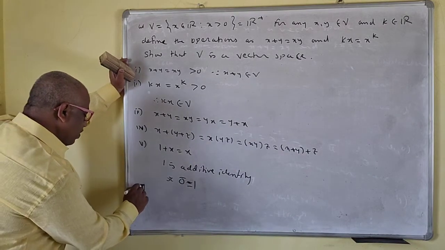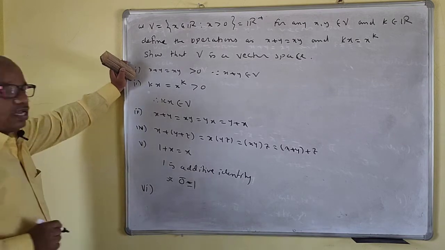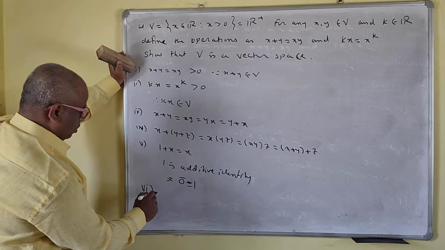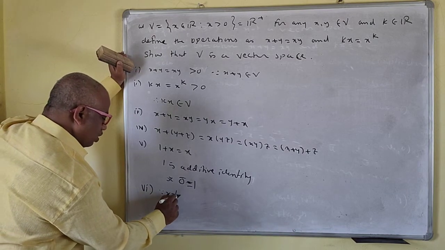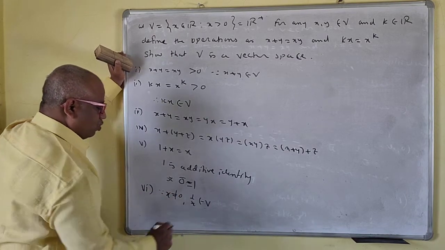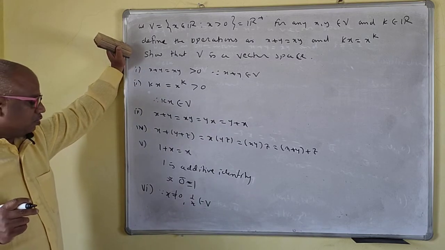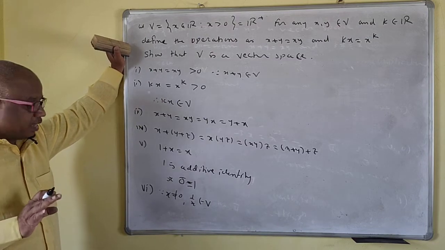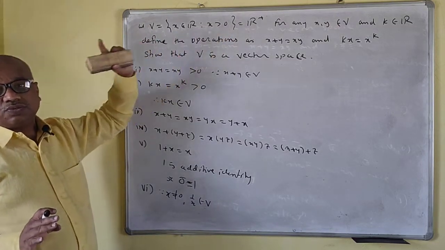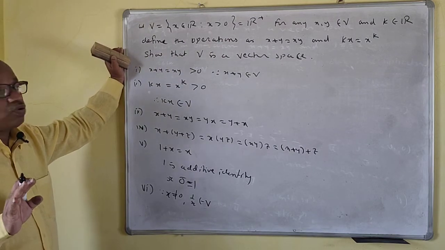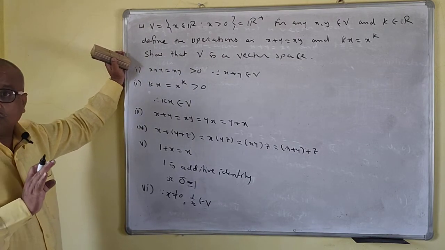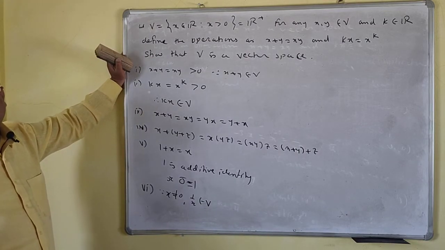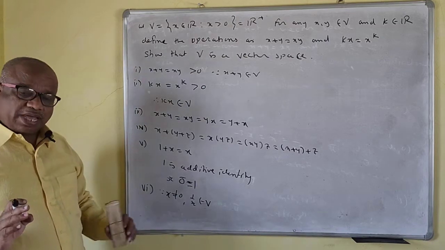Now you have to define the negative vector. Since x is not equal to 0, 1 by x belongs to V. Because x is greater than 0, that means 0 does not belong to V, since V consists of positive numbers and 0 is not positive, nor is it negative. So 1 by x belongs to V.